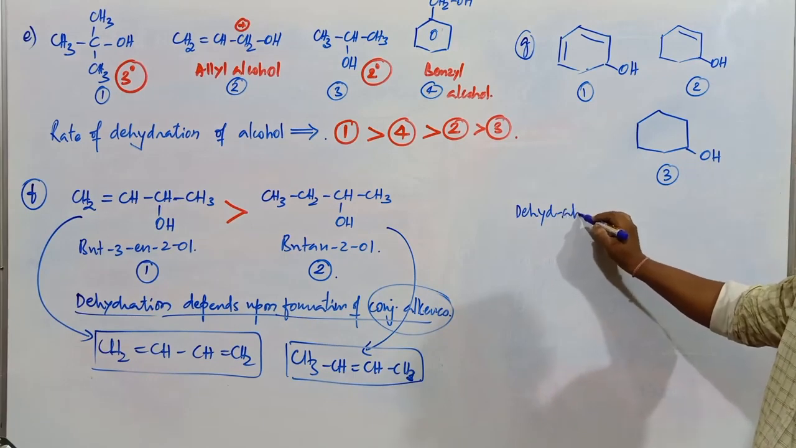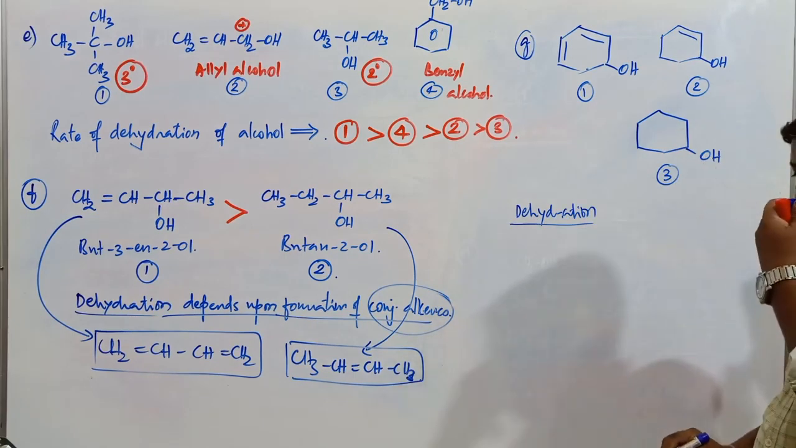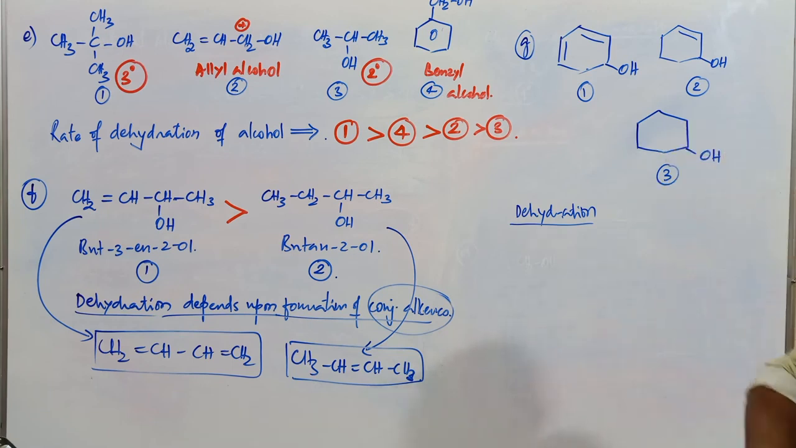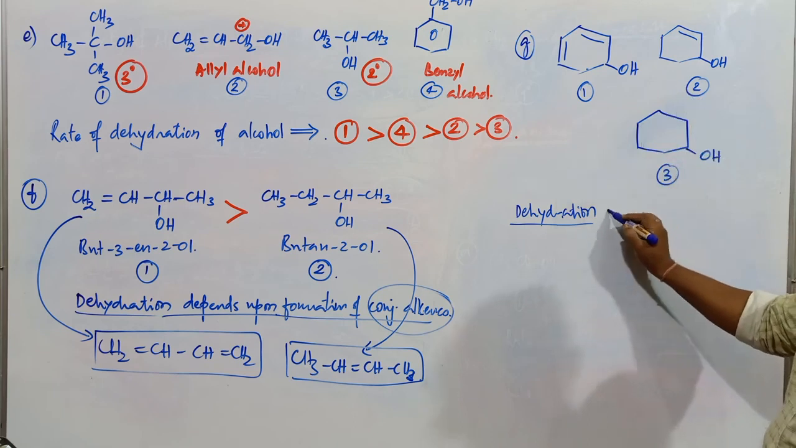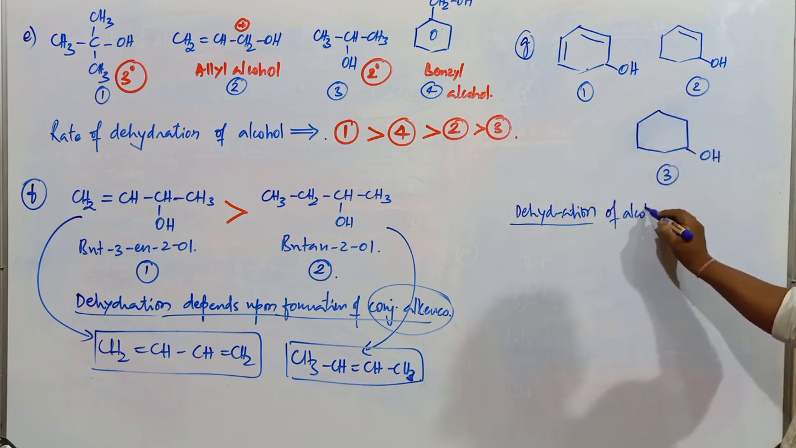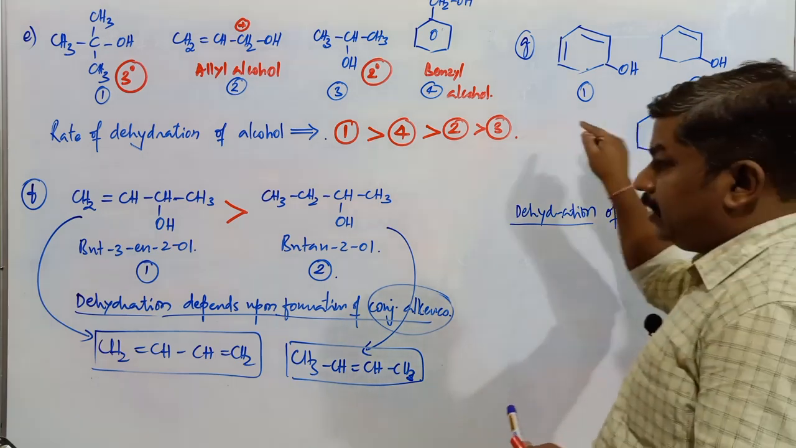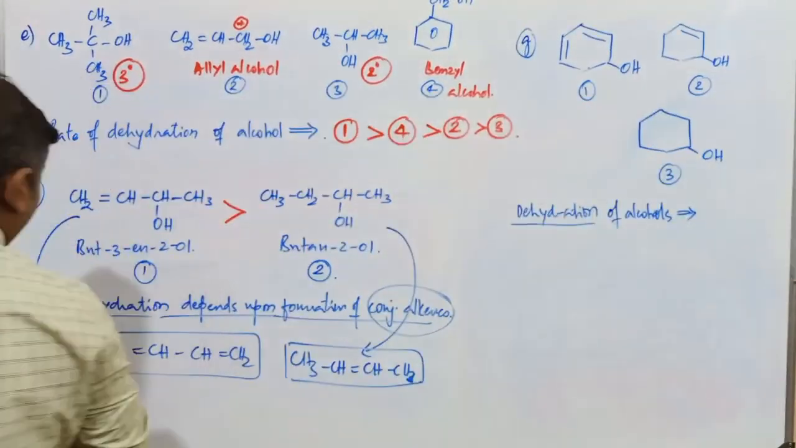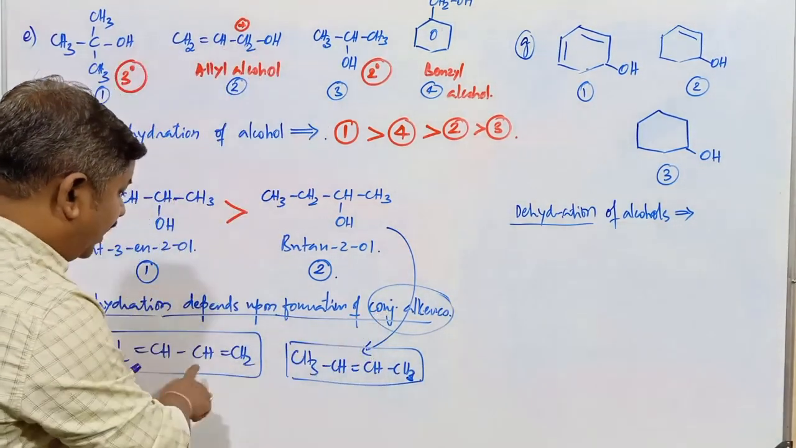These are not phenols. These are alcoholic compounds. Phenols means a cyclic compound will be there. These are alcohols, and dehydration of these alcohols depends upon this particular concept: wherever conjugated double bonds form. Conjugated means what? Alternate double bonds.